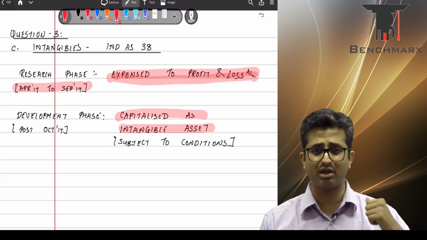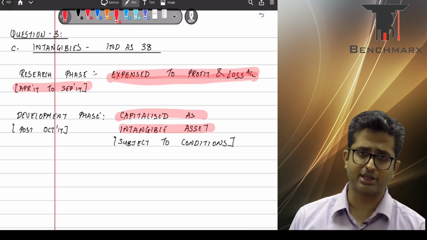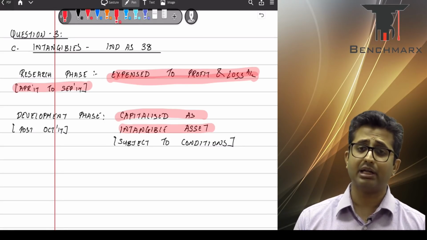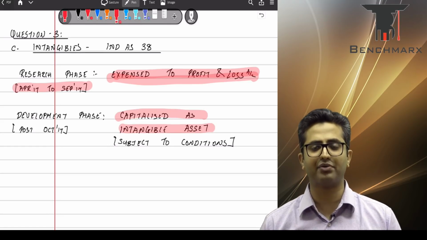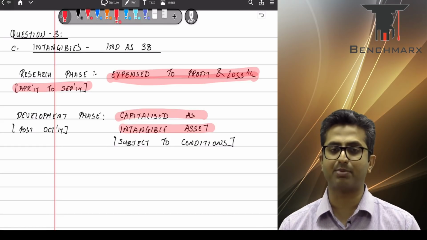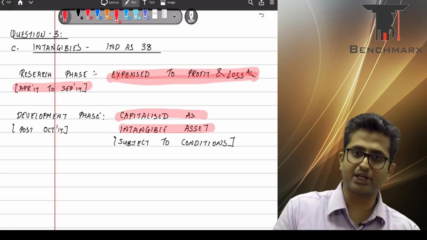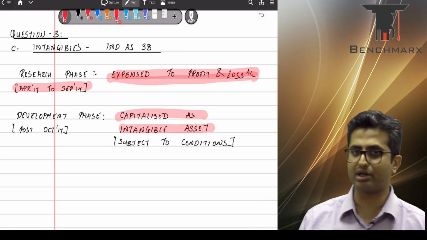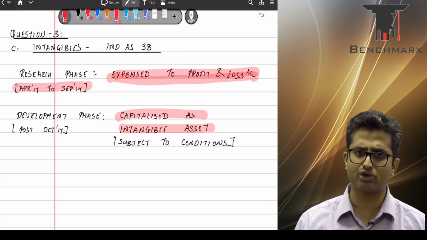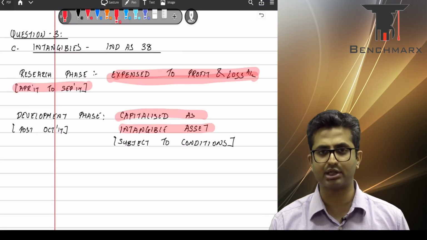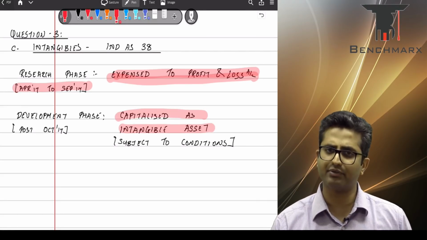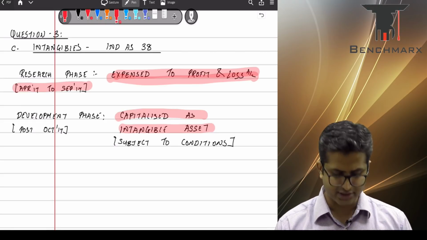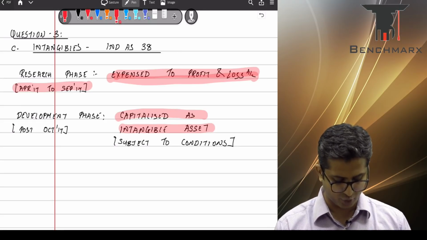In the first subpart, the accountant wants to show the transactions with, I think, PQR as related party transactions, which is correct. In the second case, there are various different methods followed for different PPs. They are again in line with the respective Ind ASs. And in the third case, some of the expenditure, that is the research part, is expensed out, which is correct, and the balance expenditure, that is after October, is capital expenditure, which is capitalized as intangible asset. Again, this meets the requirements of the Ind ASs. Okay, so that takes care of all the three subparts of question 3.